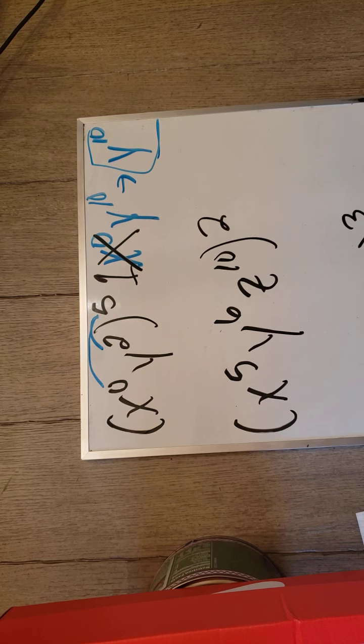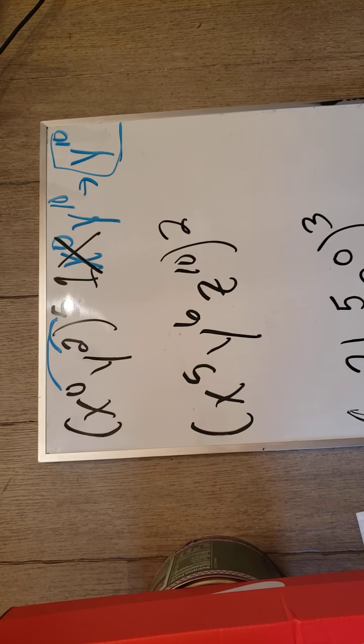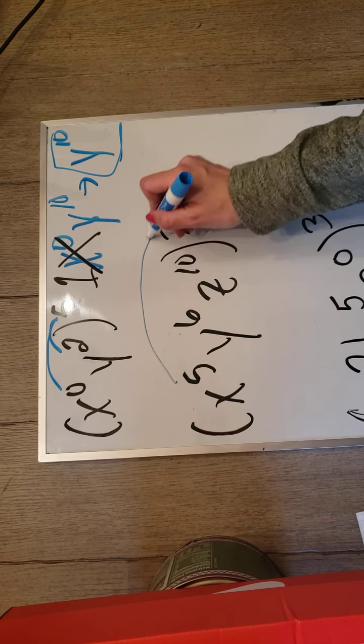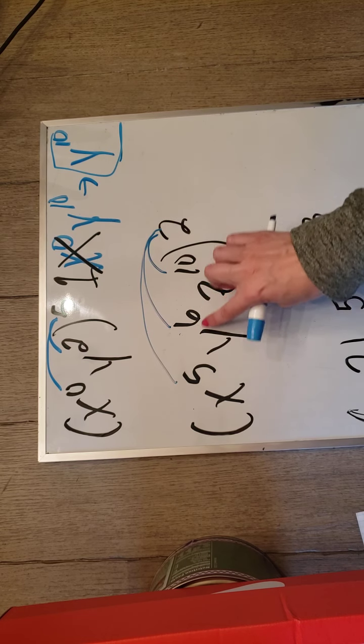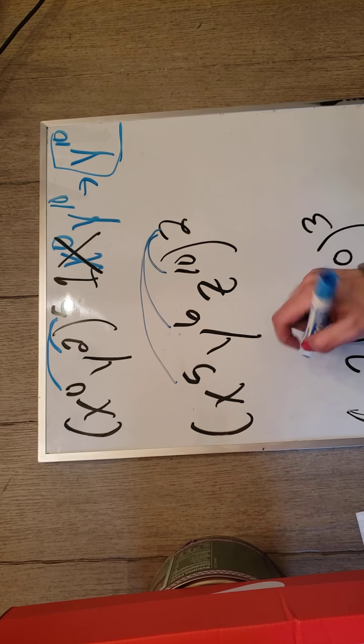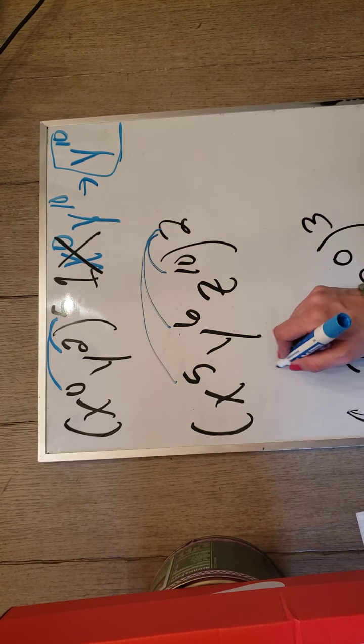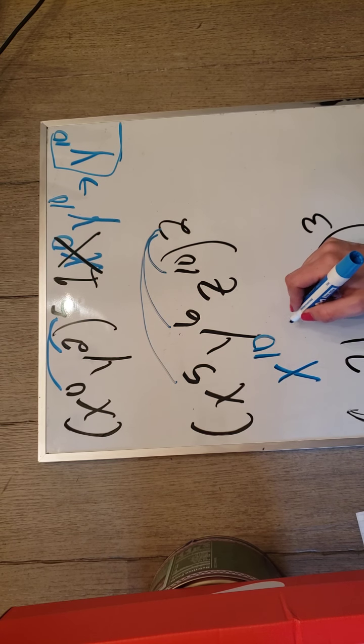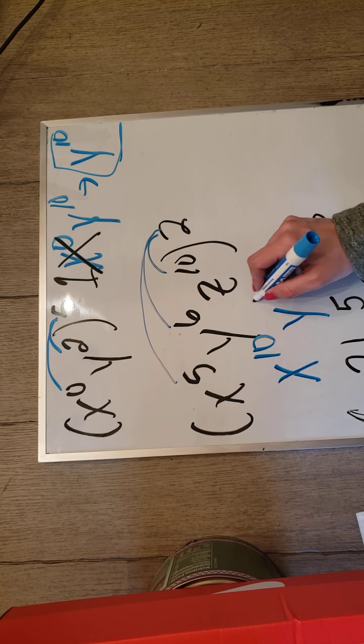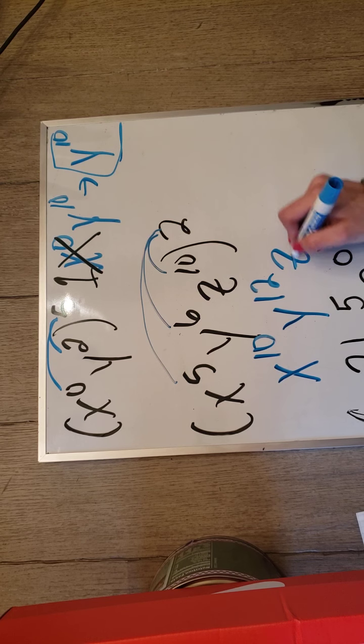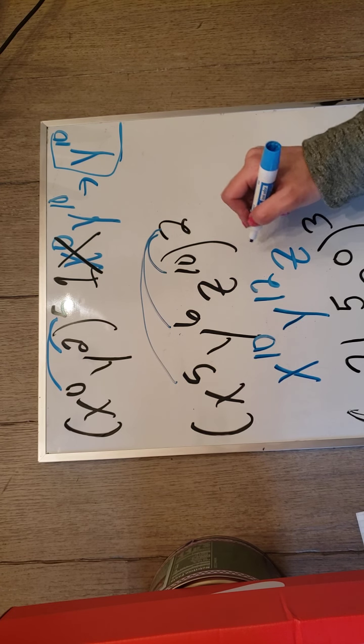This one, how many arrows are coming off the 2? 3, because you have 3 exponents on the inside. X to the 5th becomes x to the 10th. Y to the 6th becomes y to the 12th, and z to the 10th becomes z to the 20th.